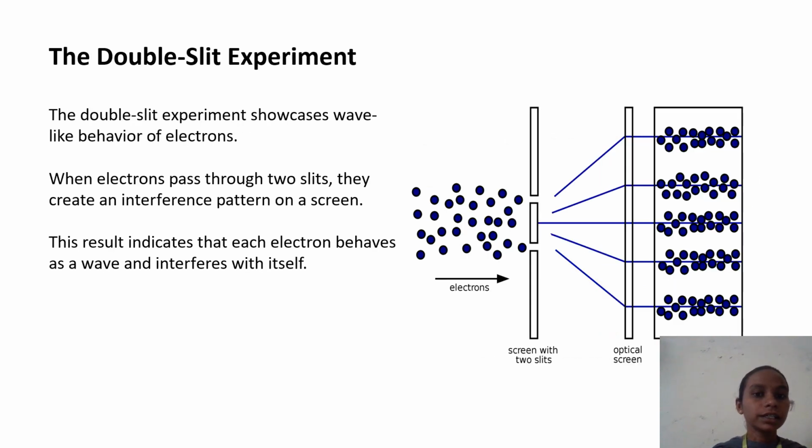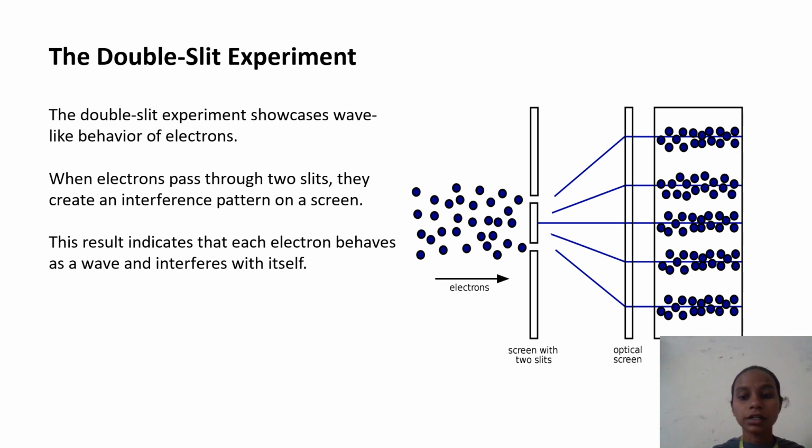The double slit experiment. The double slit experiment showcases the wave-like behavior of electrons. When electrons pass through the slits, they create an interference pattern on the screen. This result indicates that each electron behaves as a wave and interferes with itself.